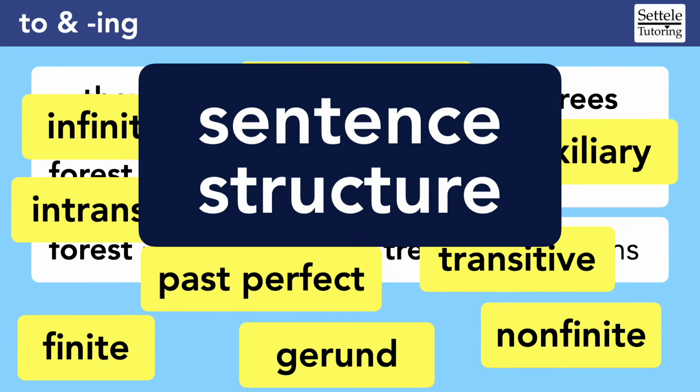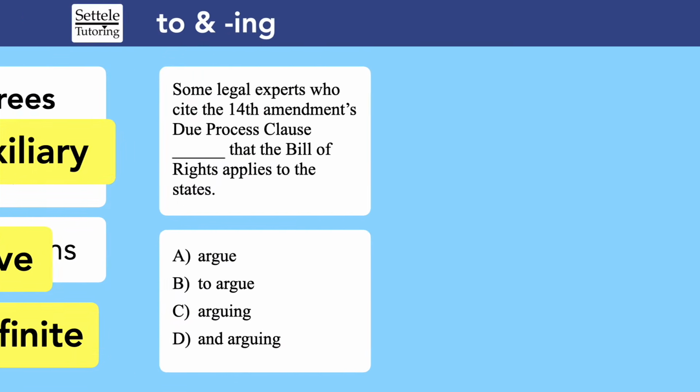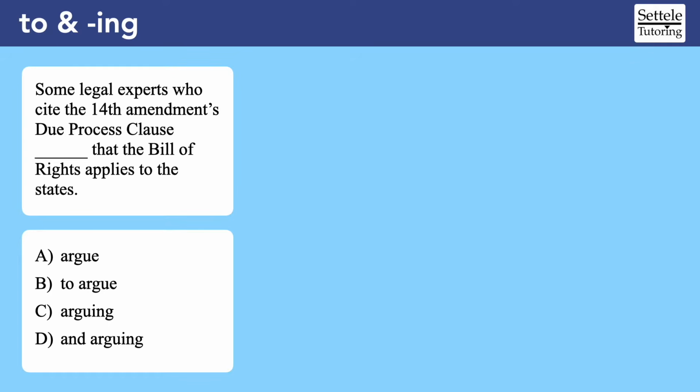Our goal in this lesson is to stay focused on the big picture sentence structure, and we'll categorize verbs in very simple ways based on how they look, specifically whether the verb starts with the word to or ends with the letters ing. But remember that not every SAT verb tense question will be about this to and ing rule. Watch my verb tense lesson to learn how to recognize the 3 different verb tense rules. In this case, the obvious to and ing answer choices would tell us that this question is probably about how the verb affects the sentence structure.